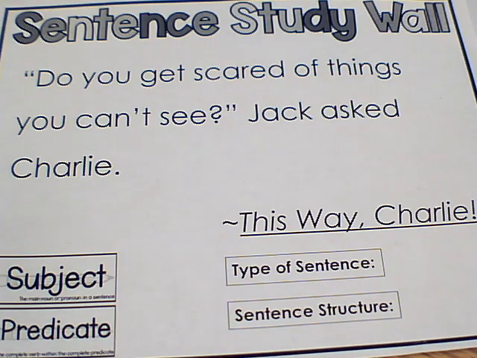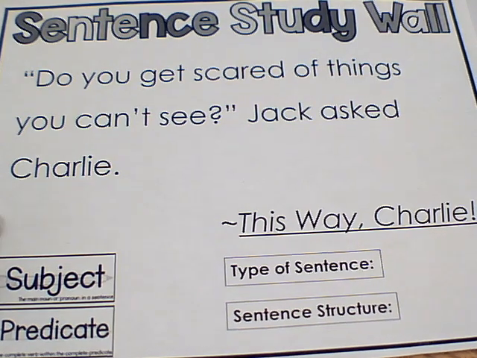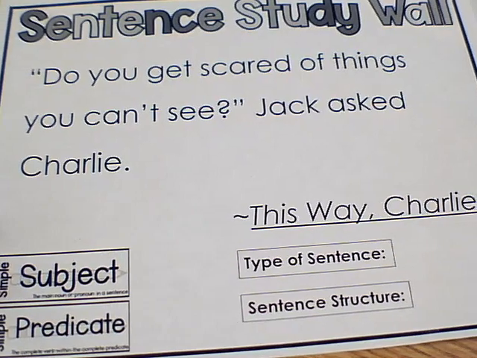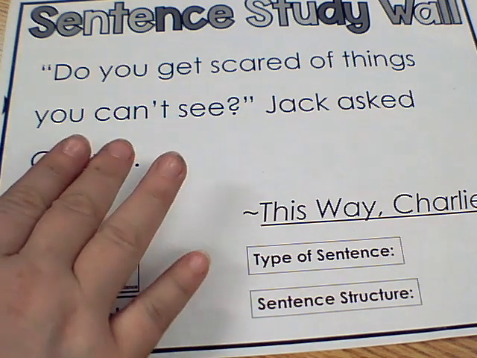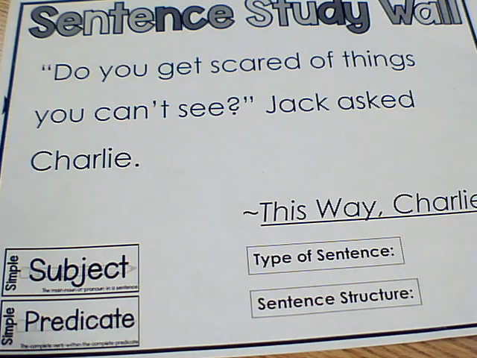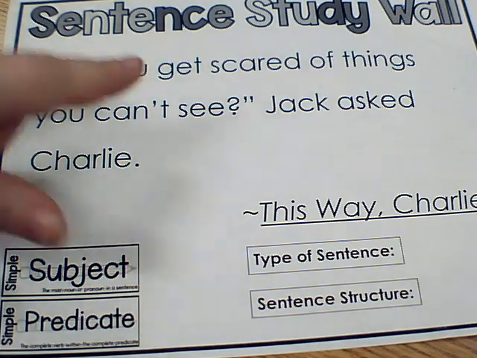Good morning. So, the book this week is called This Way, Charlie. And the sentence says, "Do you get scared of things that you can't see?" Jack asked Charlie. If we look at the end, it does have a period, like it's a declarative sentence. But that being said, most of the important stuff in here, other than saying that Jack asked Charlie, is actually a question. And we can see a question mark.